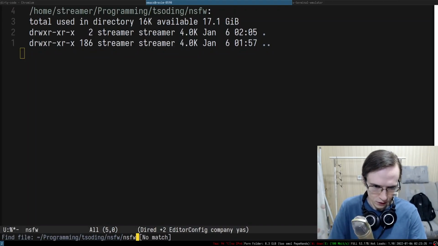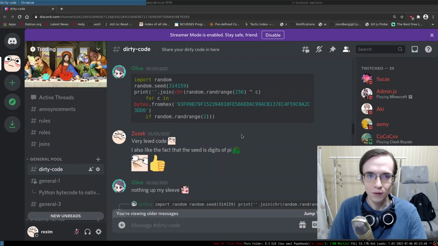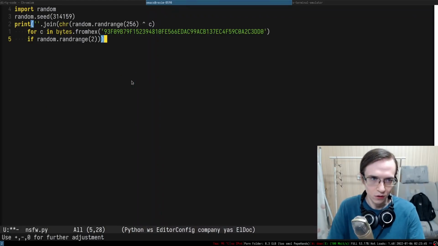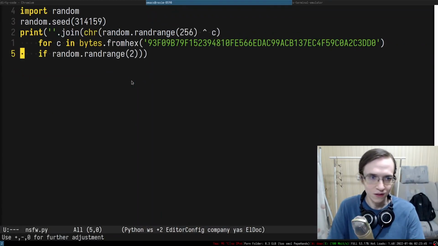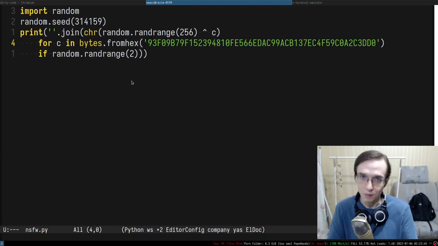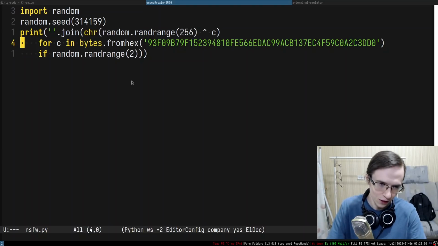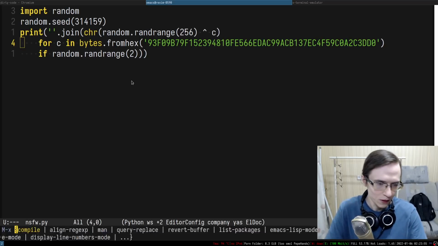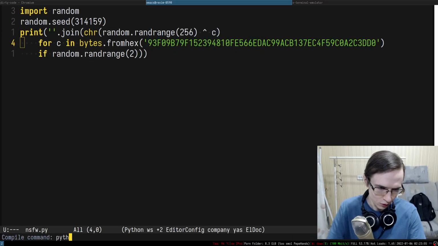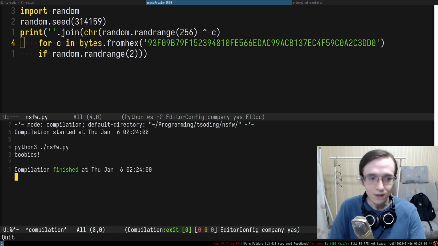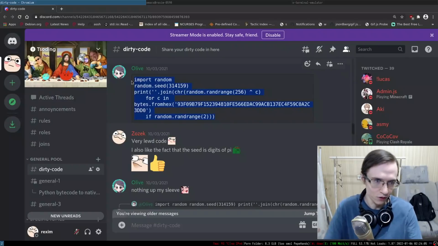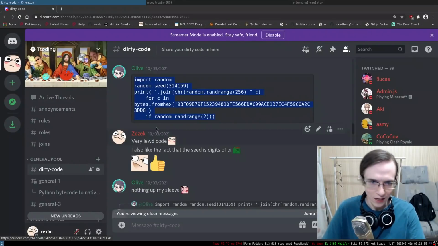I'm gonna create a file not safe for work py, right? And I'm gonna copy paste this piece of code there. Obviously, running random pieces of code on your PC is kind of a dangerous thing, but I'm a trained professional. I know how to do that. Don't repeat that stuff at home. All right, so I'm gonna try to now run this entire thing. And it says boobies, which is obviously not safe for work. And that's why it was posted in not safe for work channel.